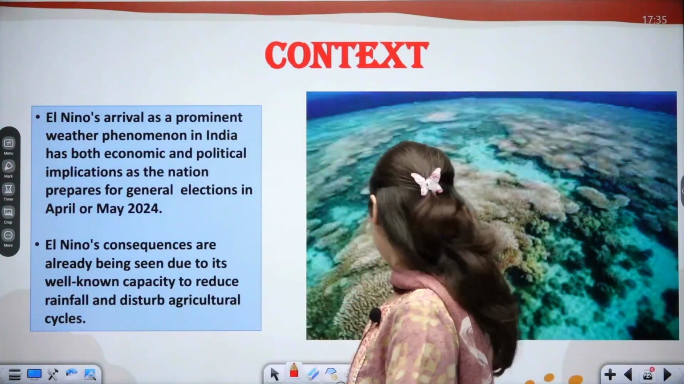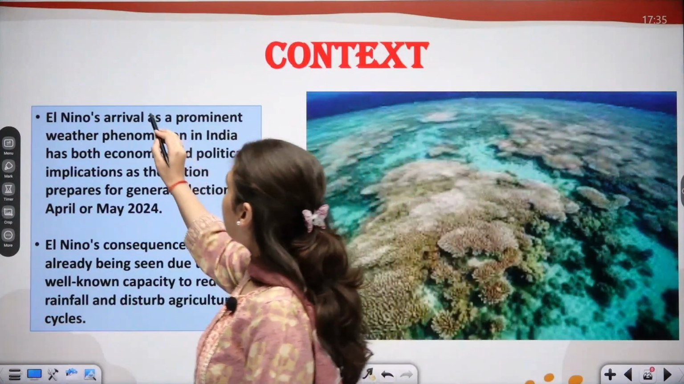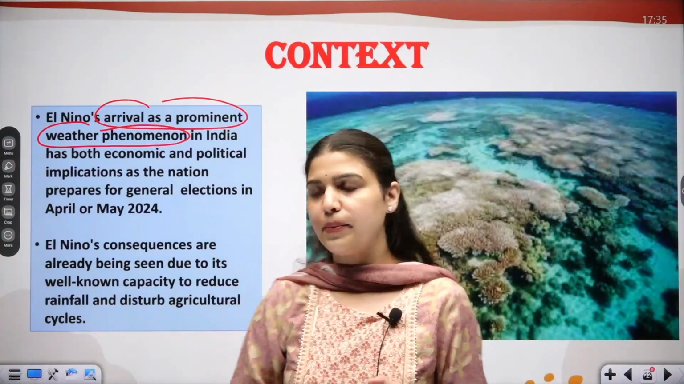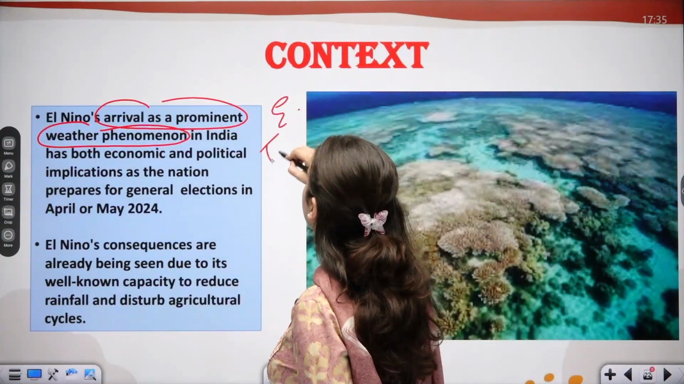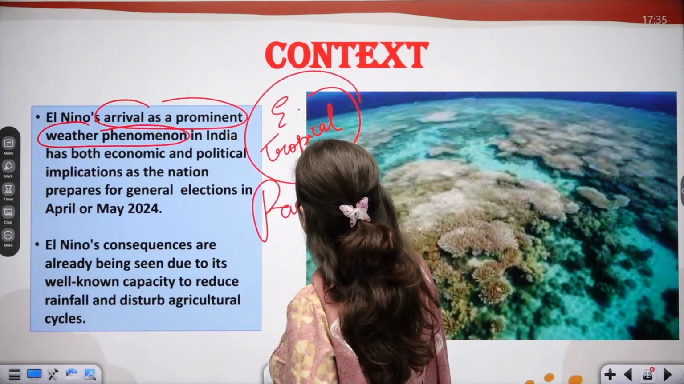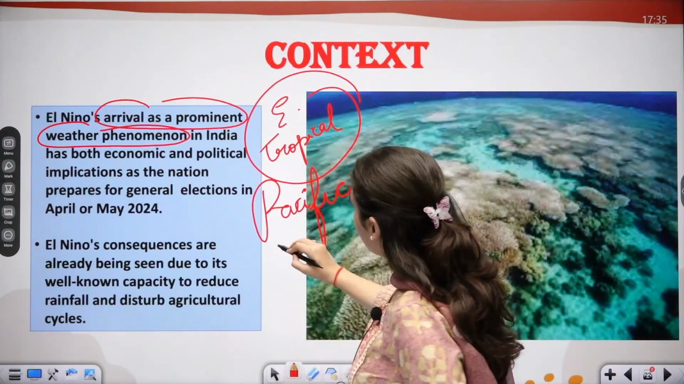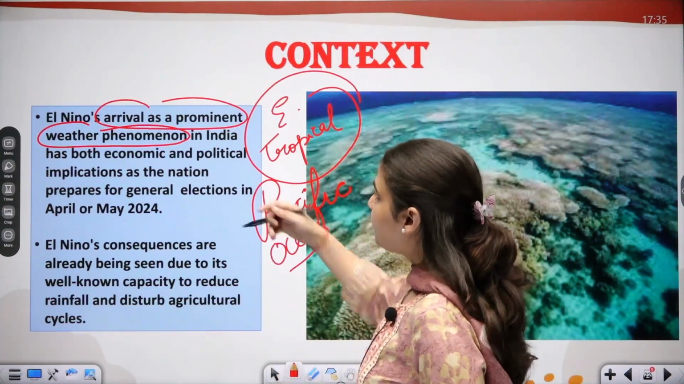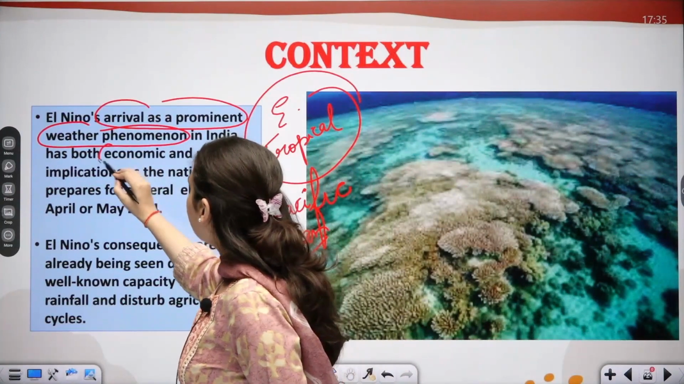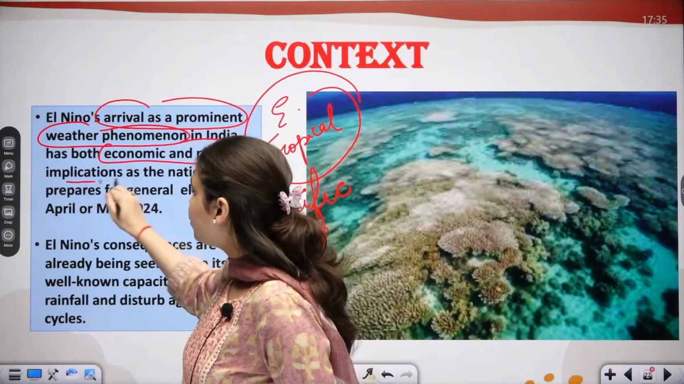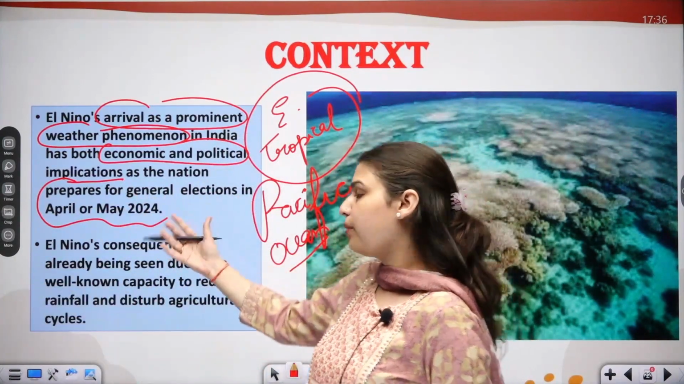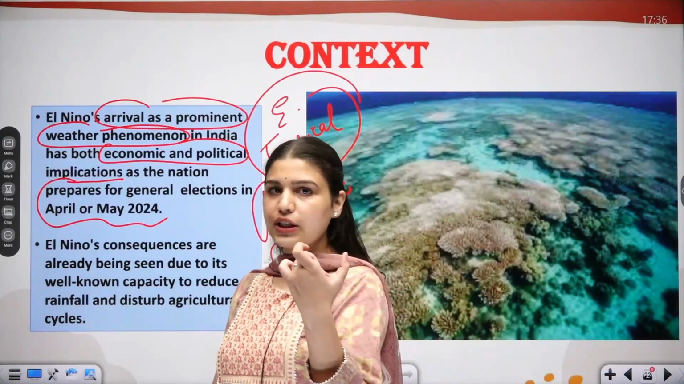Chalo. Moving on, starting our lecture, El Nino's arrival as a prominent weather phenomenon. El Nino is basically a weather phenomenon which takes place in the Eastern Tropical Pacific Ocean. You have to remember the name of the ocean. It is the Eastern Tropical Pacific Ocean. I hope you can read it. In India, the arrival of El Nino has both economic and political implications, as the nation gears up for the general election scheduled to be held in April or May 2024, which are held after every 5 years.